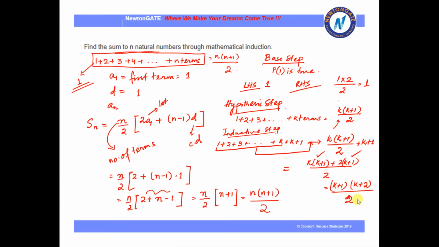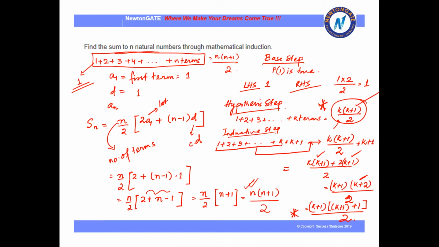So this is simplified, but what do we have to show? We have to show that this one is following this rule or following this pattern. So let us see whether it is following or not, because if it is not following, then there is no point in proving it, right? Our main goal is to show that this formula which we have proved is actually correct. So k plus 1. Now instead of writing k plus 2 directly, what we can write is k plus 1 plus 1 by 2. Now if we go back to this step, we can see that this and this are actually alike. So that is our proof.